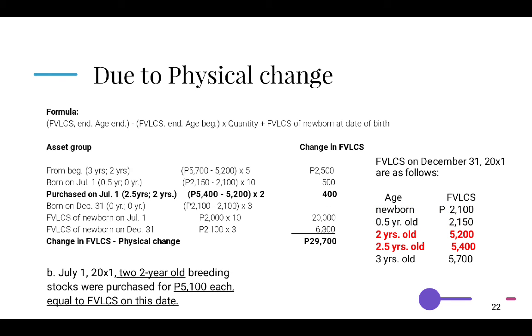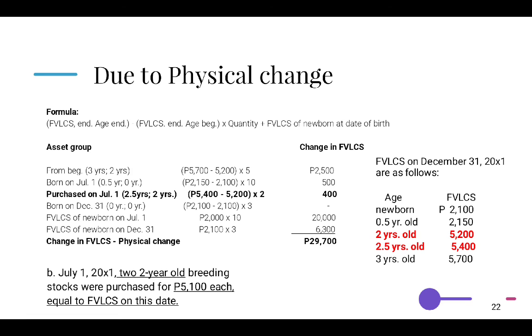The purchase on July 1 is almost the same as our beginning stocks, except that we bought 2-year-old stocks in the middle of the year. That is why at the end of the year, the stocks become 2.5 years. So we get 5,400 FVLCS, and the ending FVLCS at its beginning age of 2 is 5,200. Multiplied by the number of stocks, 2, is equal to 400.